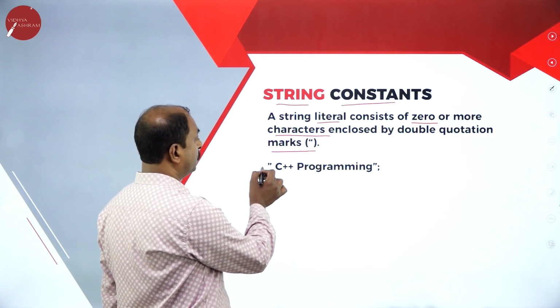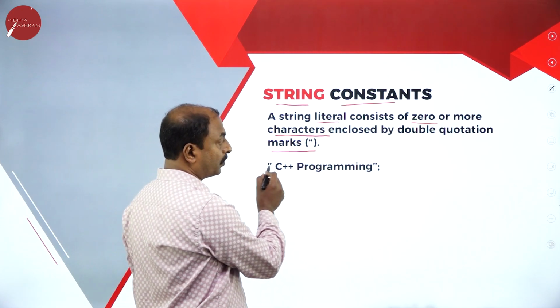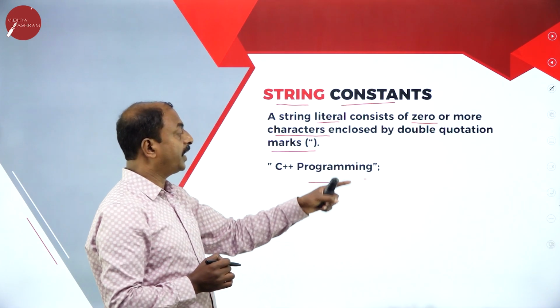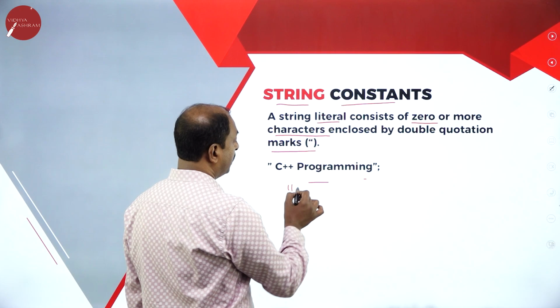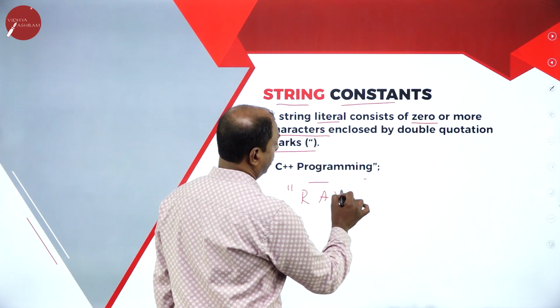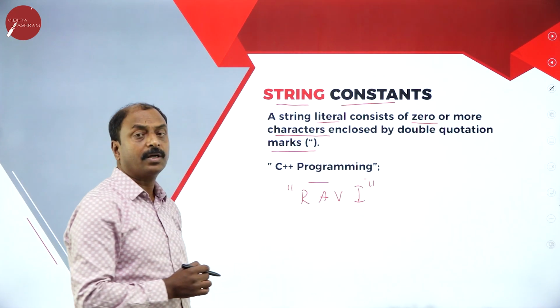For example, in C++ programming, open the bracket, open the double quote, close the double quote. In between, we can have a group of characters. Suppose I write a name as Ravi and close this, so this is also a string constant.